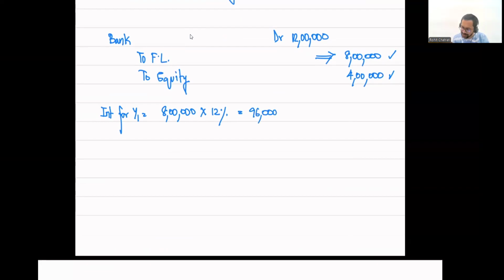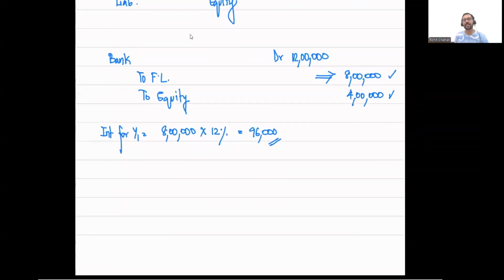96,000. If you notice, this 96,000 is nothing but the amount of interest that you're going to pay every year. That interest will be recognized as an expense in the P&L account. So every year we are going to show a financial liability of 8 lakhs on the balance sheet, and the 96,000 interest that we're paying will be recorded as an expense in the P&L account.